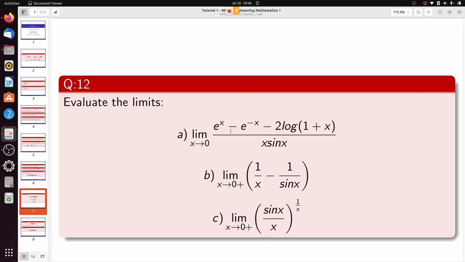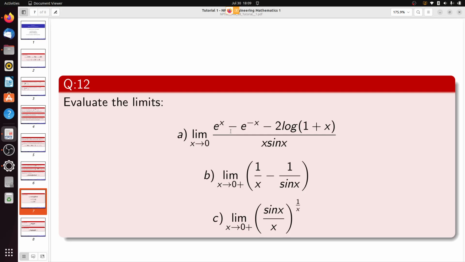If you put 0 instead of x, it becomes minus 2 log 1, and log 1 is equal to 0, so it becomes minus 0. So the numerator term is 0, and in the denominator term it is x sin x, so 0 into 0, it becomes 0.